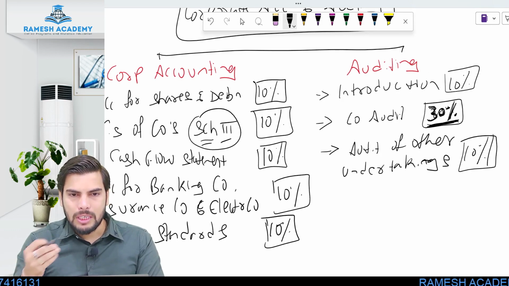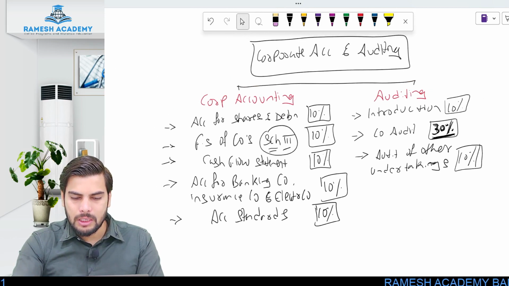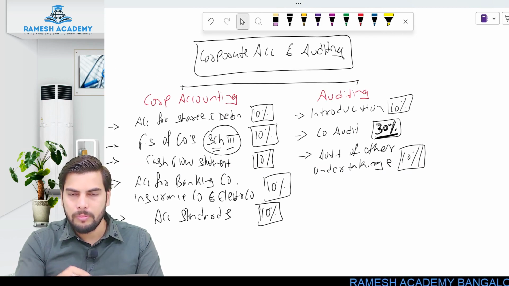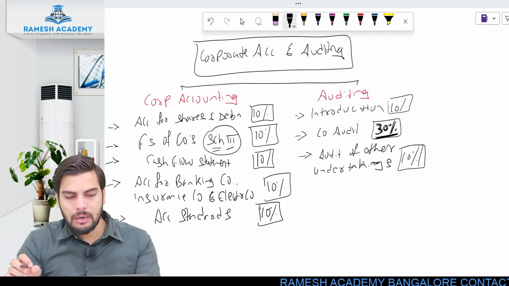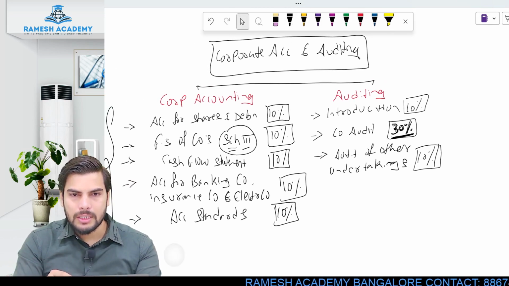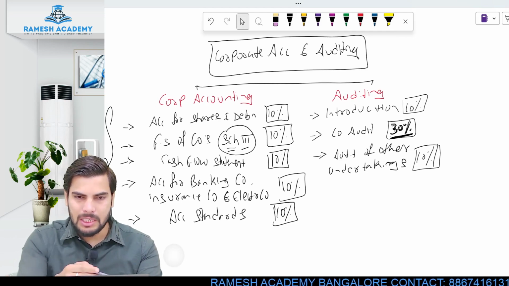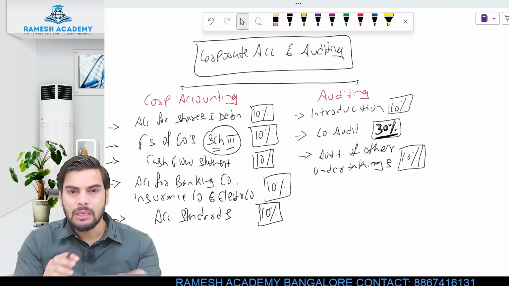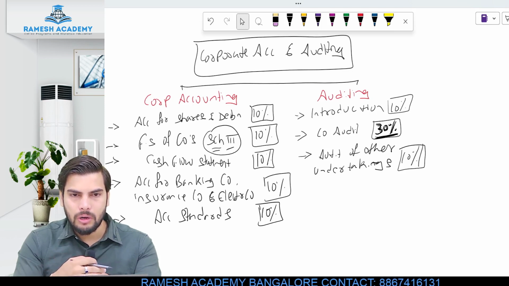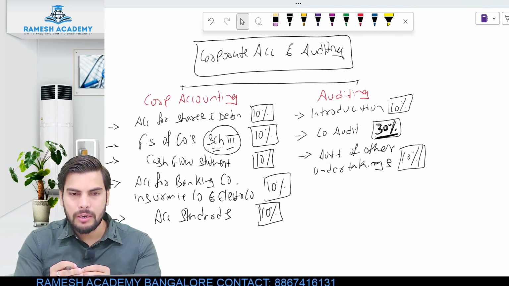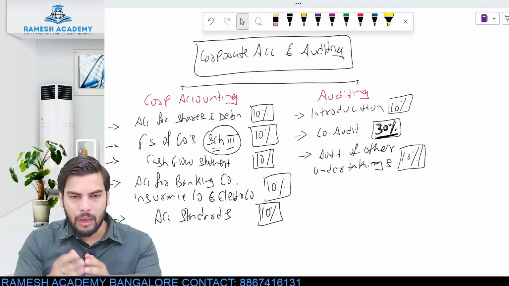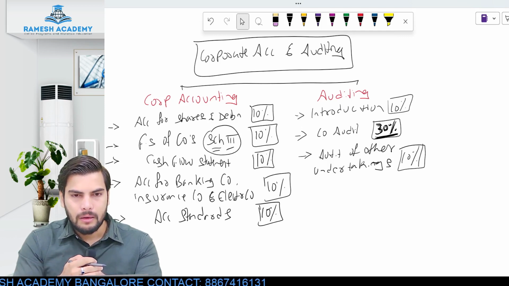Clear? So the sequence in which we will be discussing these chapters would be the same. We'll be going in the same sequence or order. First we'll be touching upon accounting for shares and debentures, then financial statements of companies. Each and every chapter will go in the same sequence, like how it is in your study material. The only thing I require from you guys is to try to cover whatever we cover in this particular day. Make sure that you take some amount of time and go through those. Clear? Hope you guys understood this.